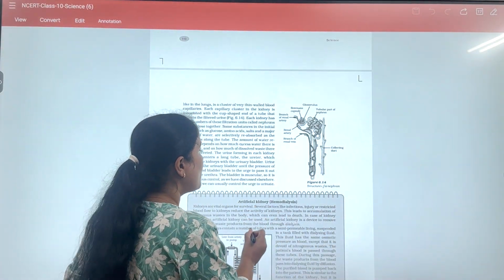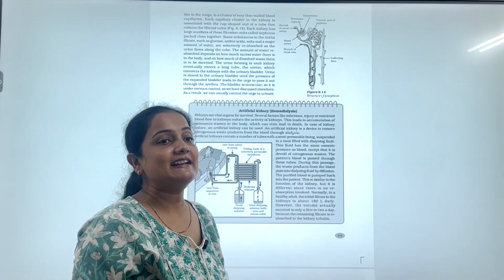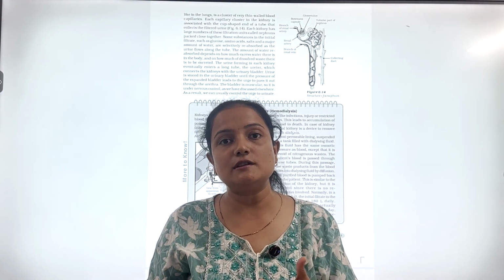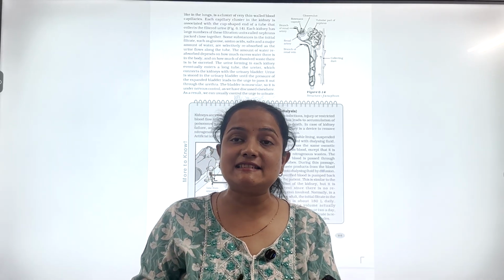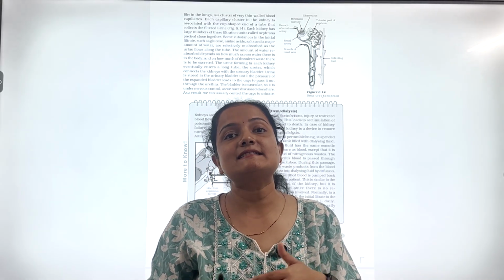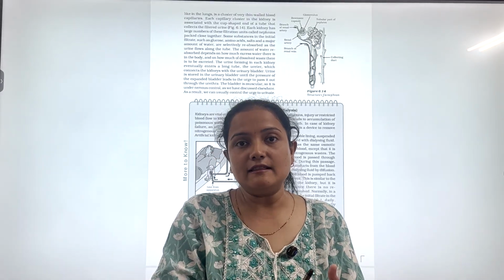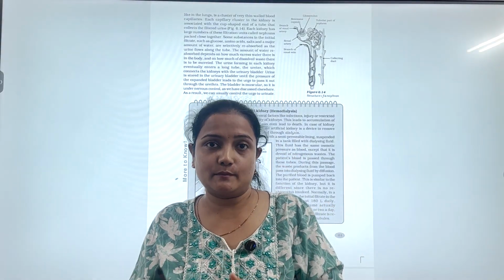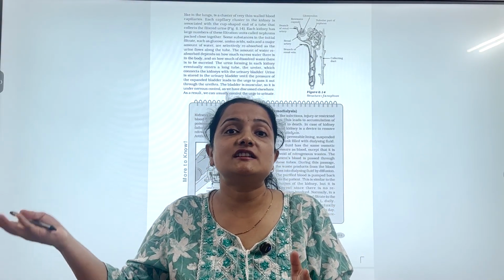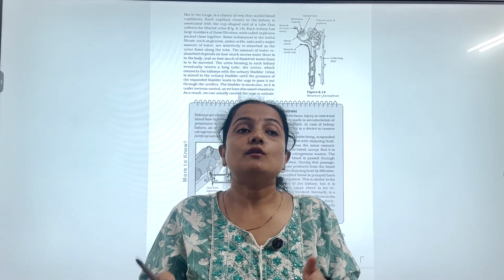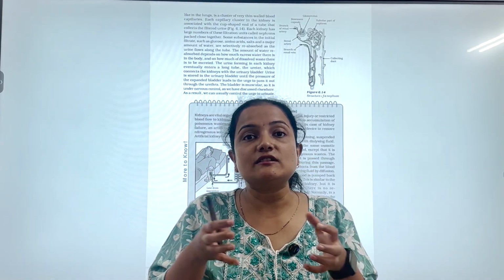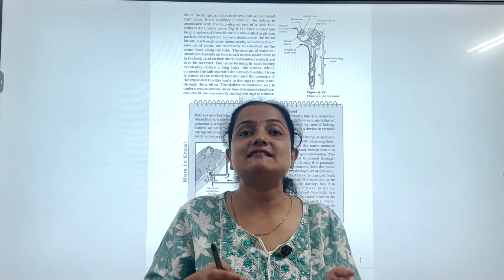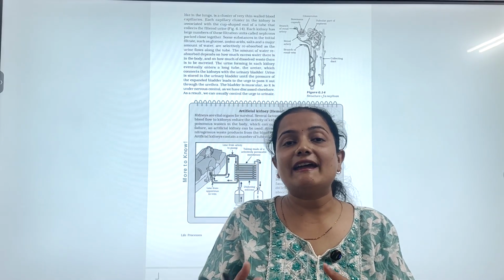Now we will discuss the artificial kidney. Why do we need an artificial kidney? See, sometimes in some individuals, due to some injury, accident, or chronic diseases, kidneys fail. And when kidneys fail, nitrogenous waste accumulates in the body of that person, which might cause a life-threatening situation. So, to prevent that person from death, we use an artificial kidney. An artificial kidney is nothing but a machine, the hemodialysis machine.